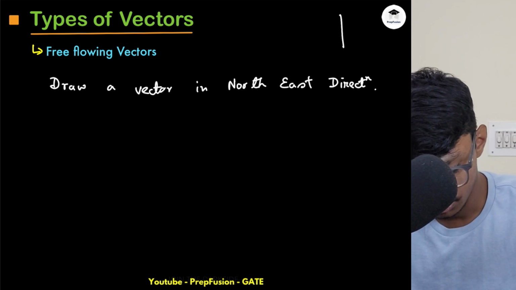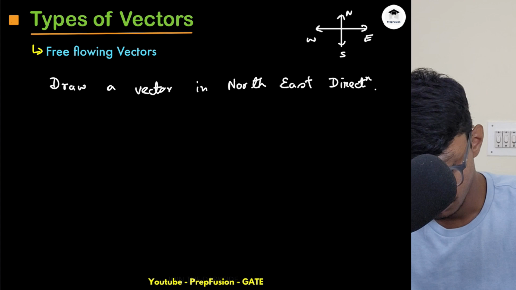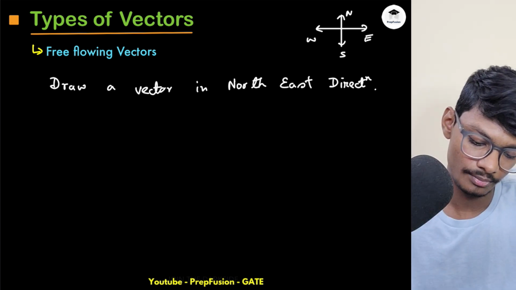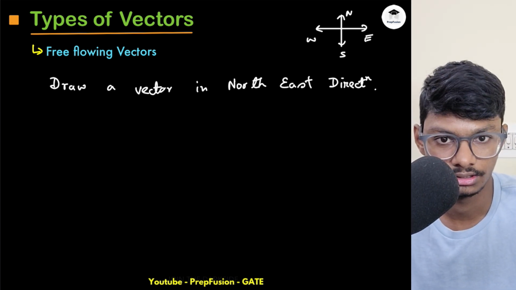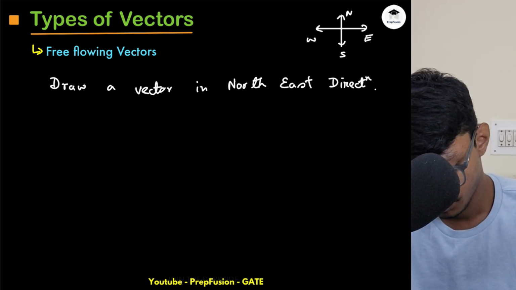Northeast will be something like this. This is my south, this is my north, this is my east, and this is my west. If we have to draw a vector in the northeast direction, how will you draw? You will draw it like this.